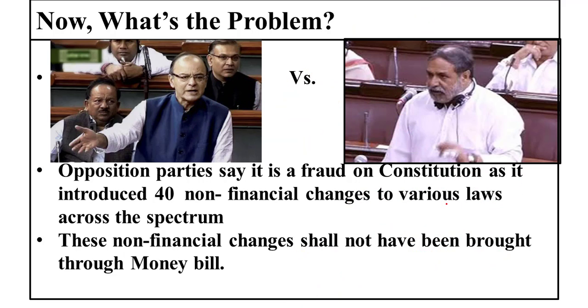But when it comes to money bills, Lok Sabha has been given an upper hand in the sense that Rajya Sabha can stop the money bill from passage only for 14 days. And with respect to money bills, Rajya Sabha can only discuss the bill and make its recommendations on the bill, and it cannot amend the bill. After 14 days, whatever recommendations the Rajya Sabha has made, the bill goes to Lok Sabha, and it is up to the Lok Sabha whether it accepts the recommendations by the Rajya Sabha or not, and passes the bill in the original form or the amended form. It is up to the Lok Sabha entirely.